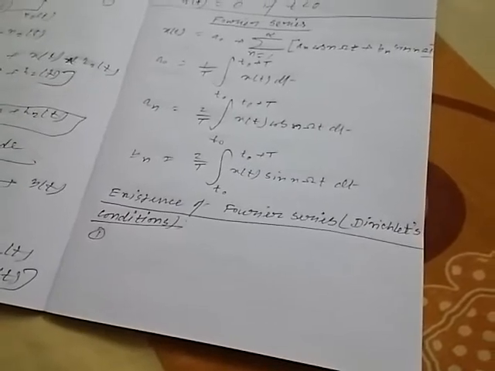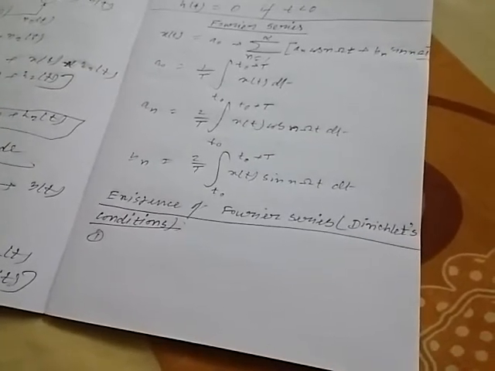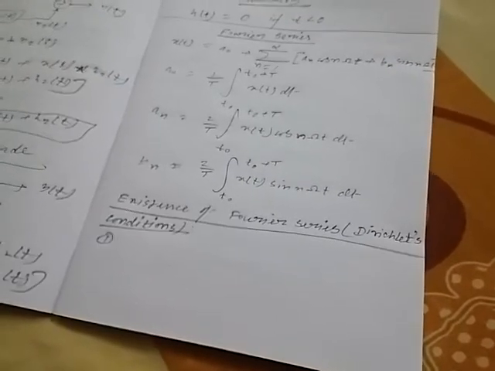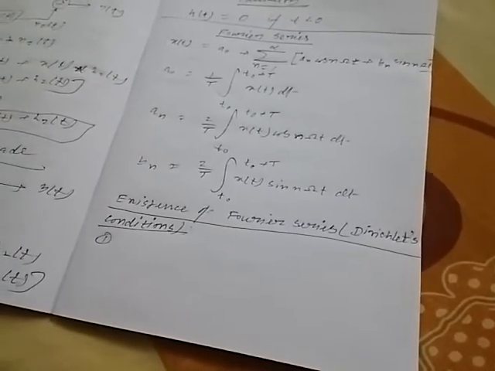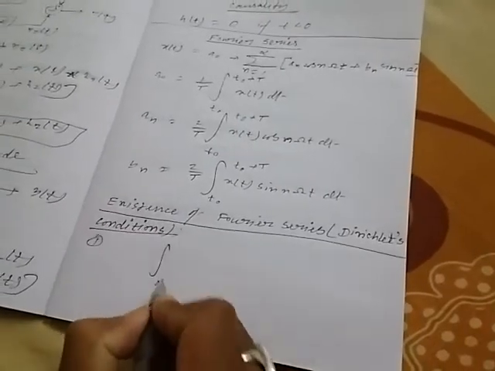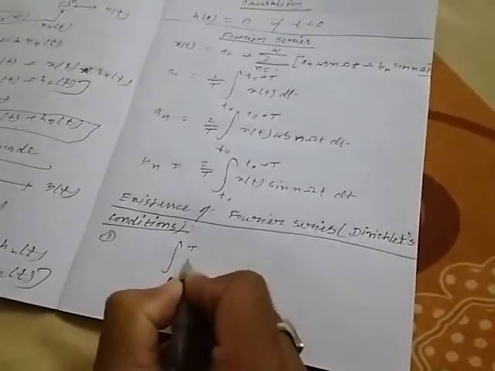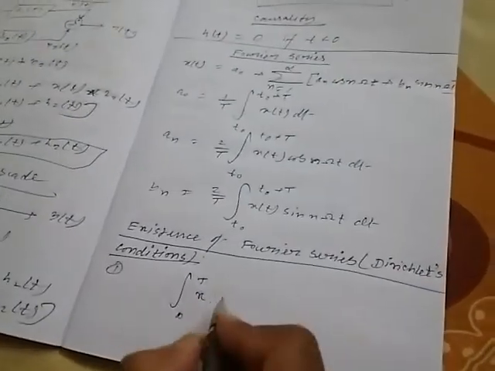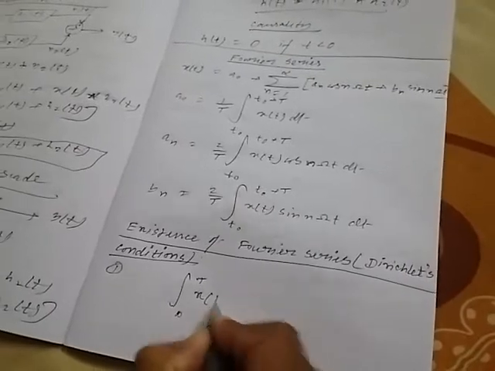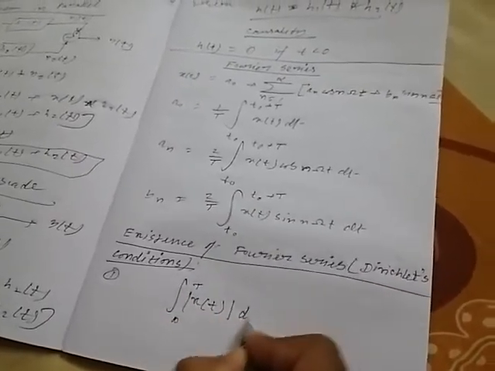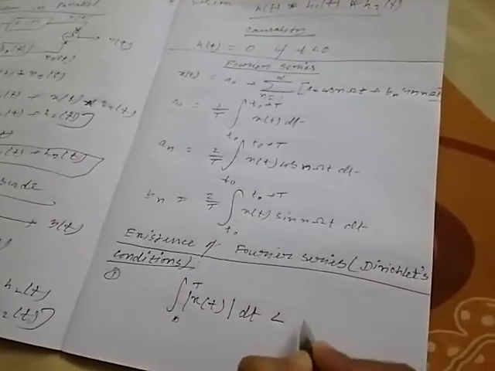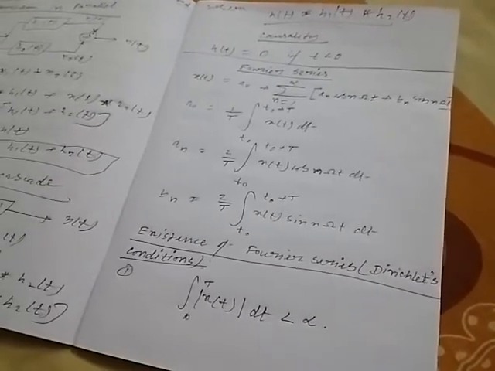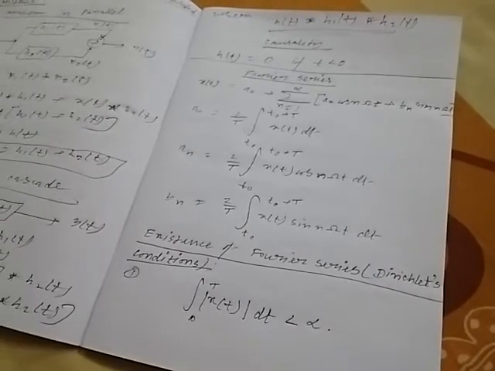Number five, x(t) is absolutely integrable over one time period, that means integration over 0 to T of mod of x(t) dt should be less than infinity.